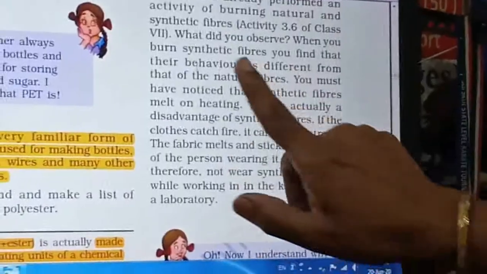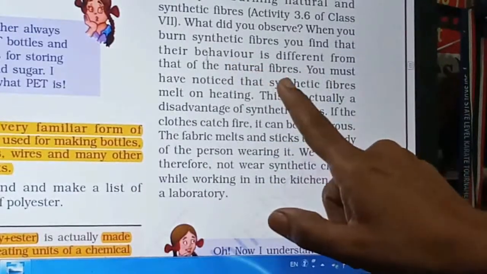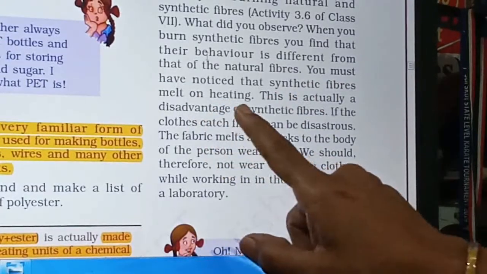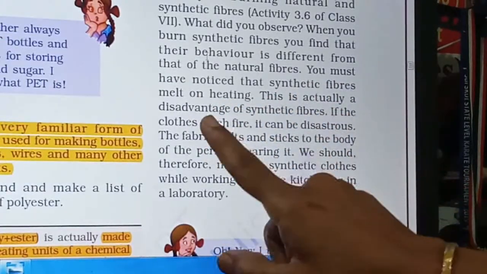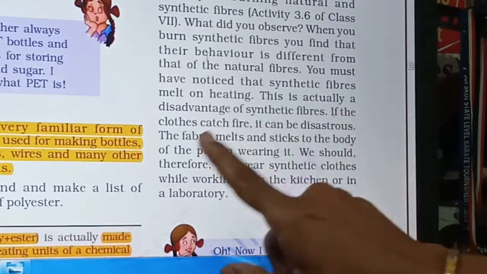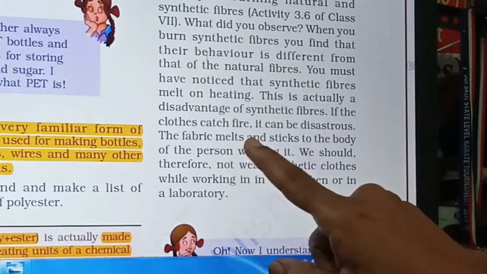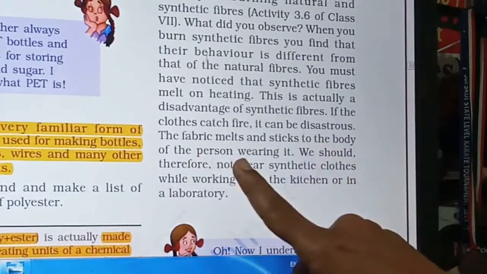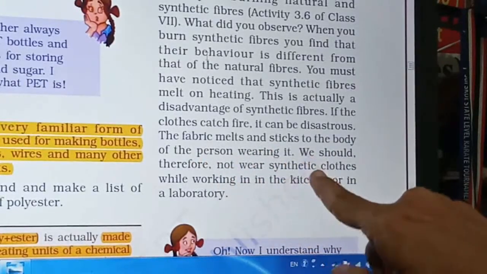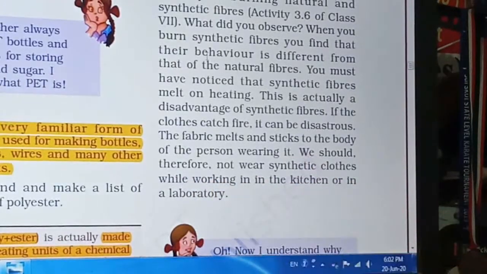See, when we burn the synthetic fiber, its behavior is different from the natural fiber, right? Synthetic fibers melt on heating, and this is a disadvantage of a synthetic fiber. So if the clothes catch fire, it can be disastrous, right? Fabric melts and sticks to the body of the person wearing it, and therefore we should not wear synthetic clothes while working in the kitchen or in the laboratory.